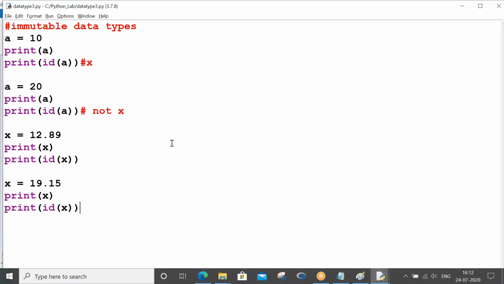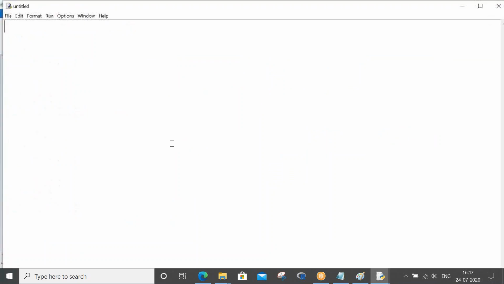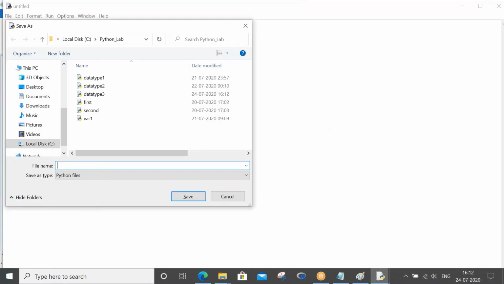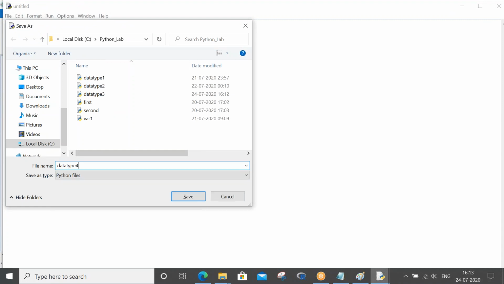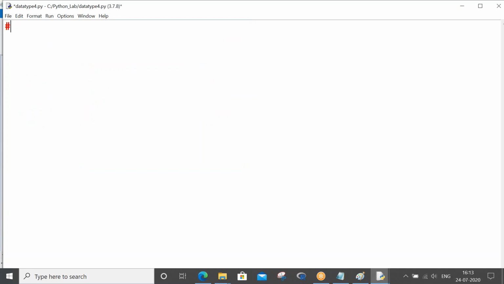Okay, what shall we do is let's try to understand another program with the mutable concept. So, mutable example. Let me take a list.